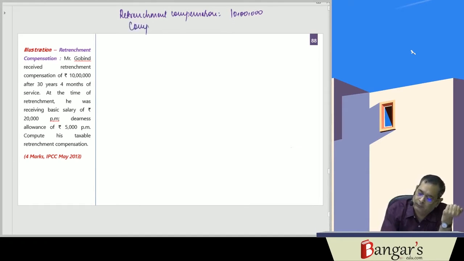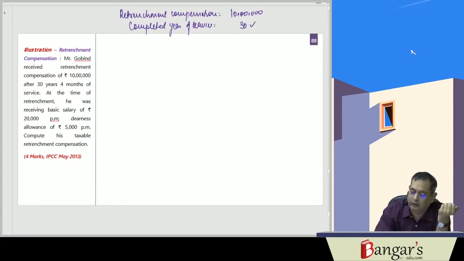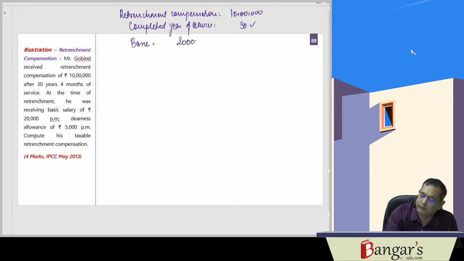So completed years of service is 30. His salary at the time of retirement, basic salary, was 20,000 per month and DA was 5,000 per month.